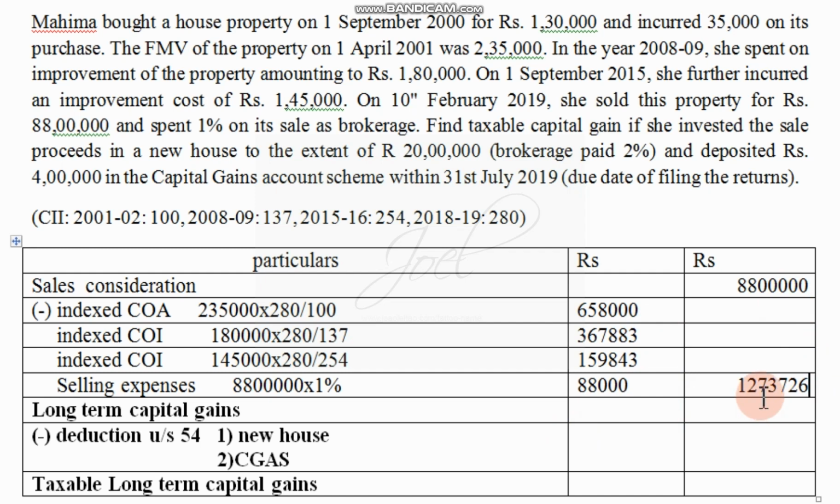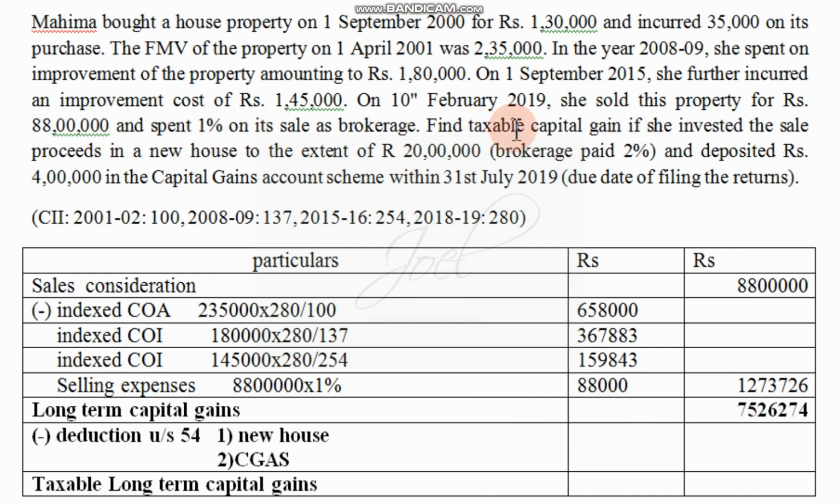Next task is we have to deduct this amount from the selling price. So we are supposed to deduct it from 88 lakhs. When we deduct, you will get an amount of rupees 75,26,274. So this is the answer we are going to get, that is the long term capital gain. If there are any investments, then we have to consider them.